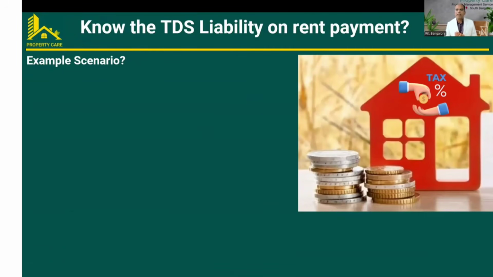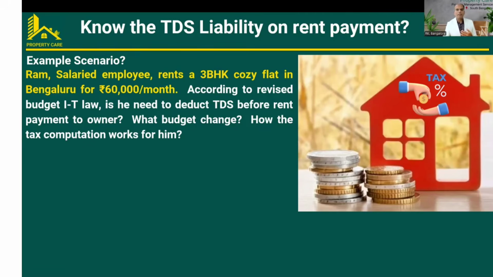To understand this better, I took an example scenario, which I will walk through so that you can easily understand it. Ram is a salaried employee who rents a 3 BHK cozy flat in Bengaluru for 60,000 rupees per month. According to the revised budget income tax law, he needs to deduct the TDS before rent payment to the owner. What is the budget change? How does the tax computation work for him?